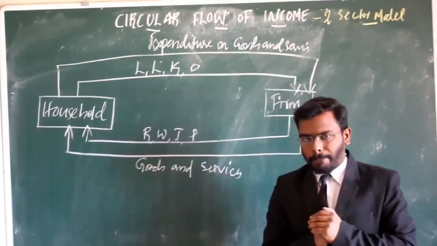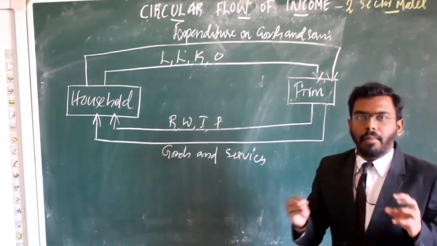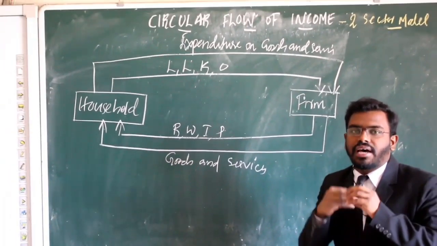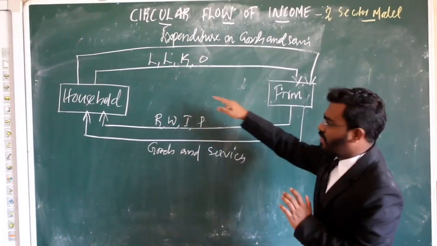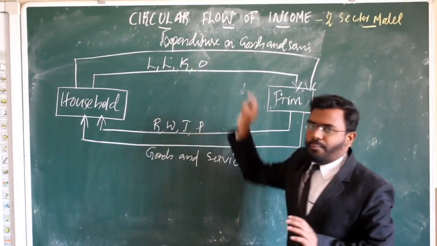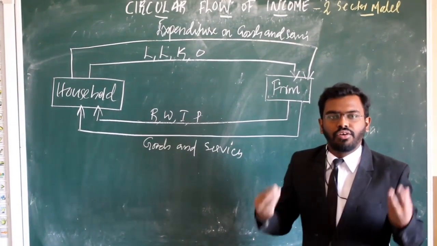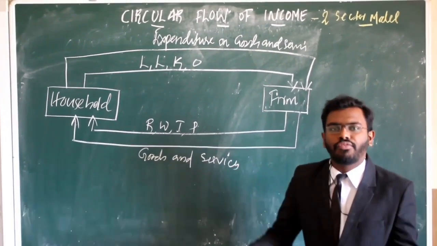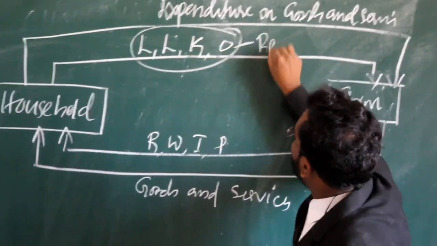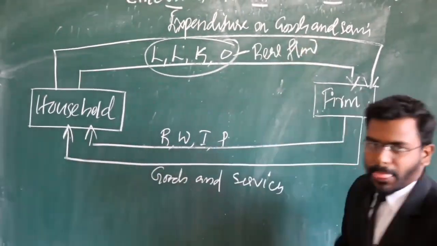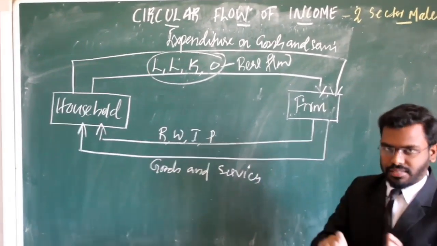Okay, coming to this flow. Here some flows are in the form of money and some flows are in the form of goods and services. So this land, labor, capital and organization, whether it is in the form of money or goods, it is in the form of goods. So this flow is known as real flow. Real flow means flow of goods and services among sectors.